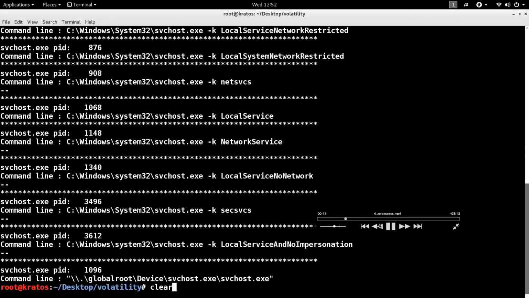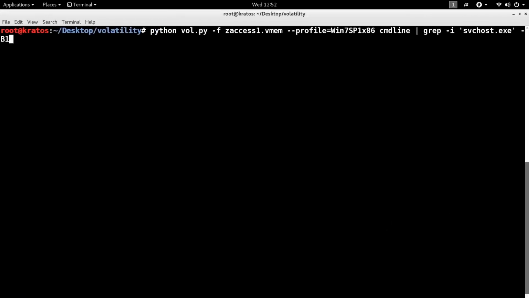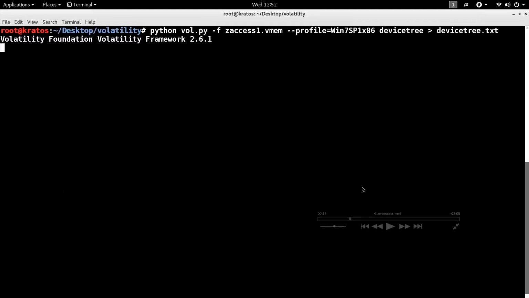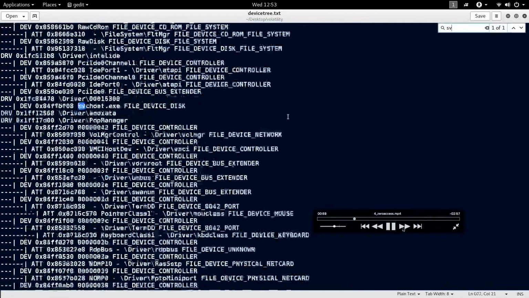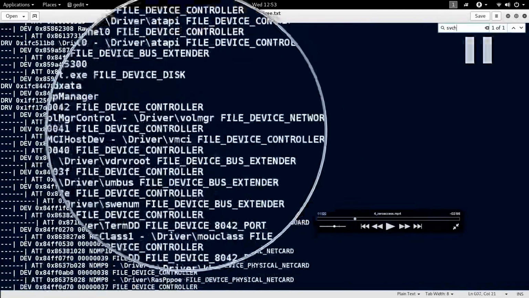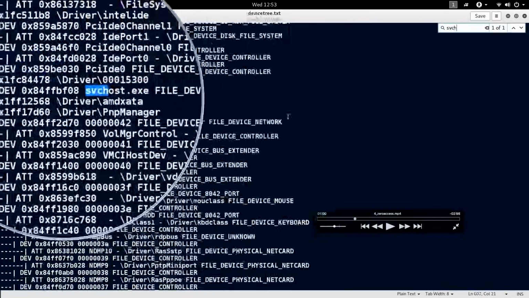From this information. There is a plugin called device tree, which will tell you the devices created by a driver. So it gives you a lot of output, so I'm redirecting to a text file. Now when you open that text file and inspect, search for svchost.exe, that's what I'm doing here. Notice here, I land on this entry.